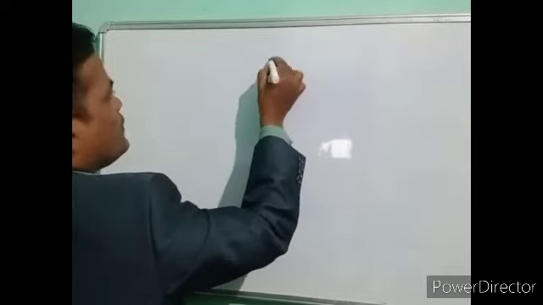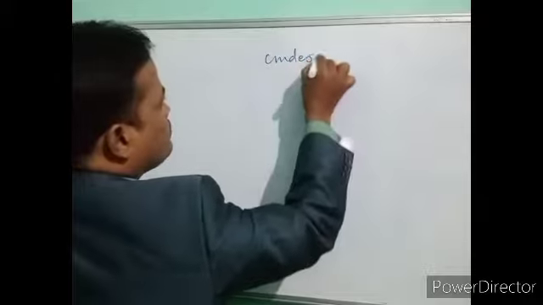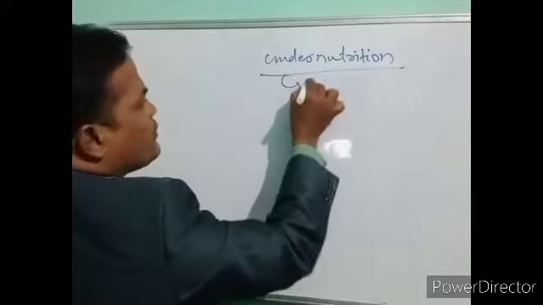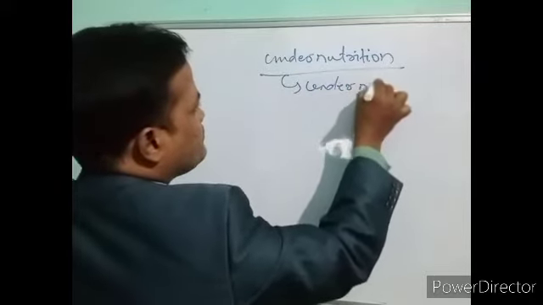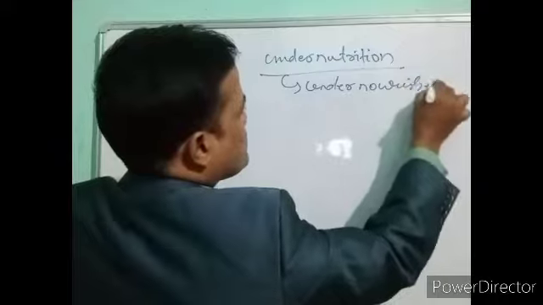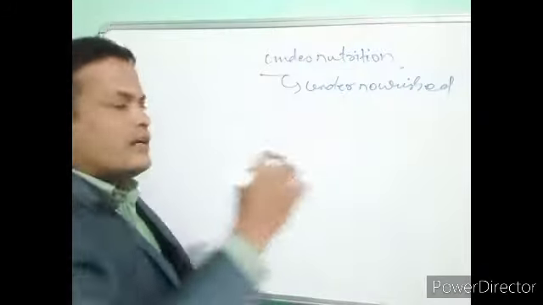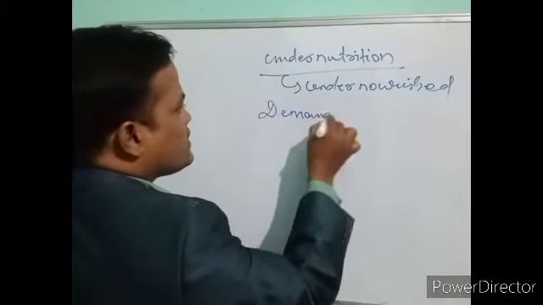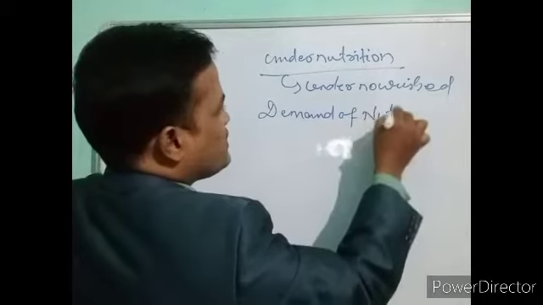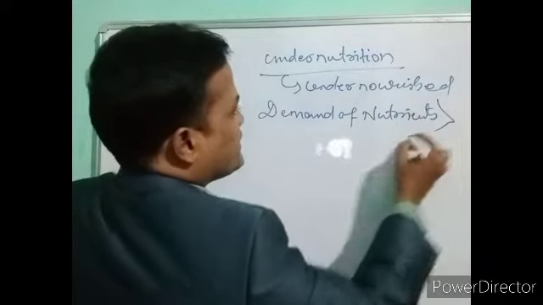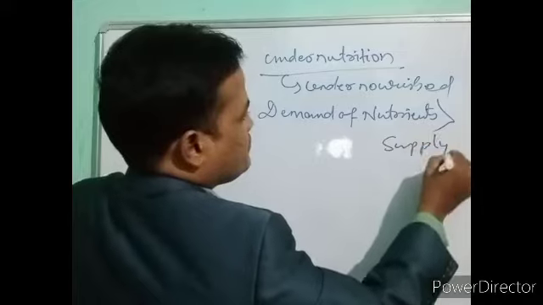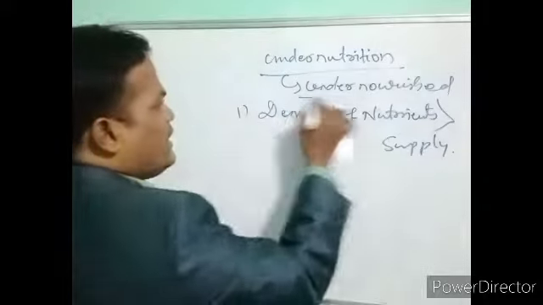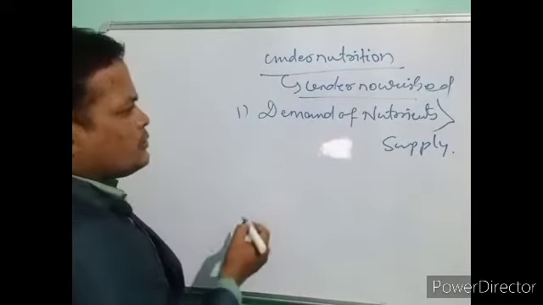So number one is undernutrition. Undernutrition means undernourished. As I have told, undernourished. That is, demand of nutrients is greater than supply. That is called undernutrition or undernourished.